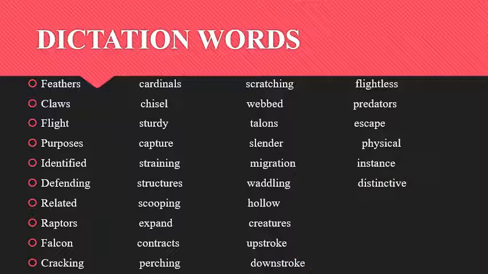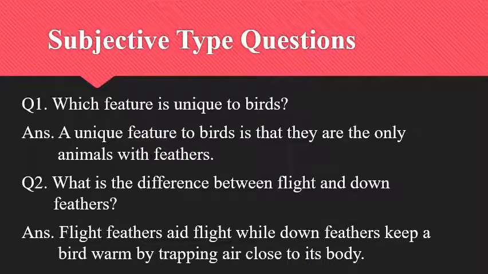Now, let's open page number 36. Textbook, page number 36. Your question 5 is subjective type questions. In that, you have given first question, which feature is unique to birds?